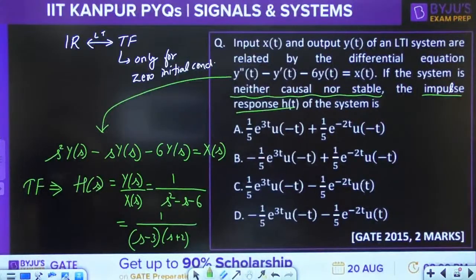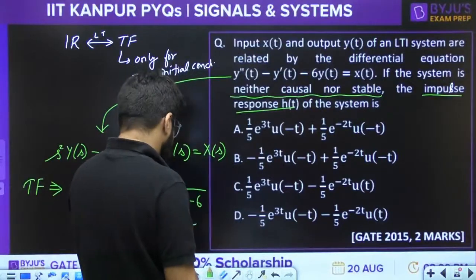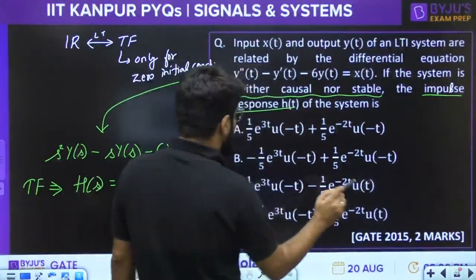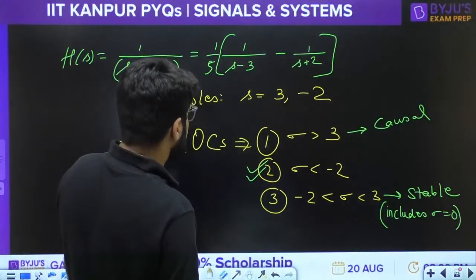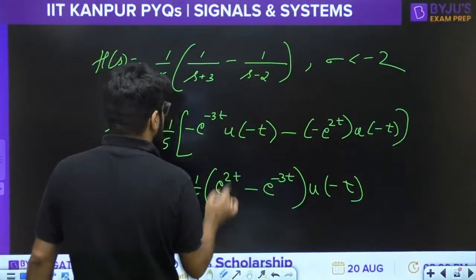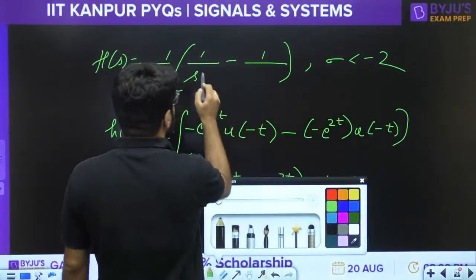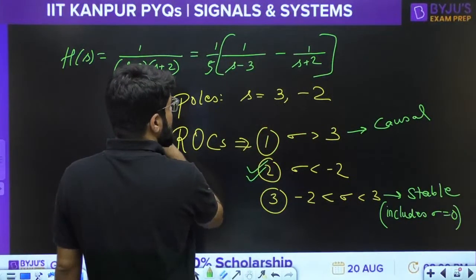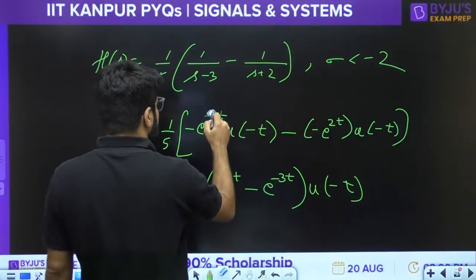E power 2t, correct? E power plus 2t should come, not minus 2t. I think there is some typo error. Did I make some mistake? No, I think here I reversed the data while writing. This was s minus 3 and this was s plus 2. Perfect. So this is minus of e power plus 3t.